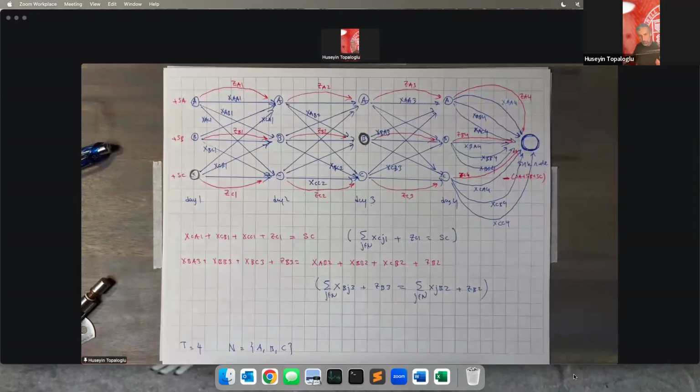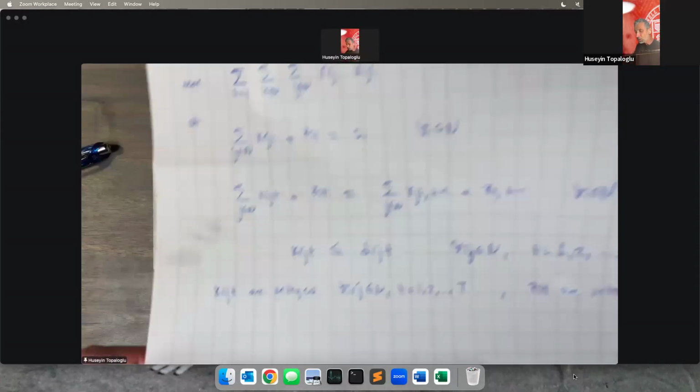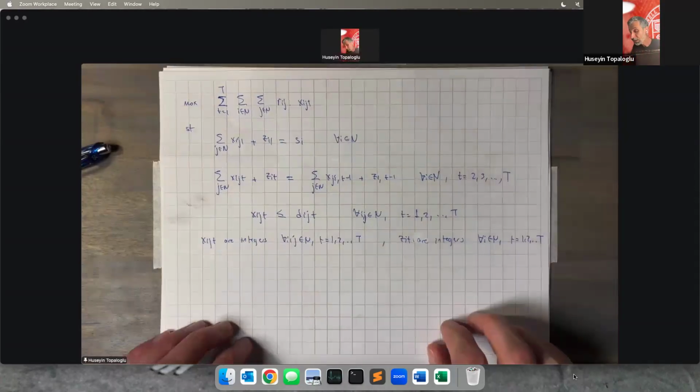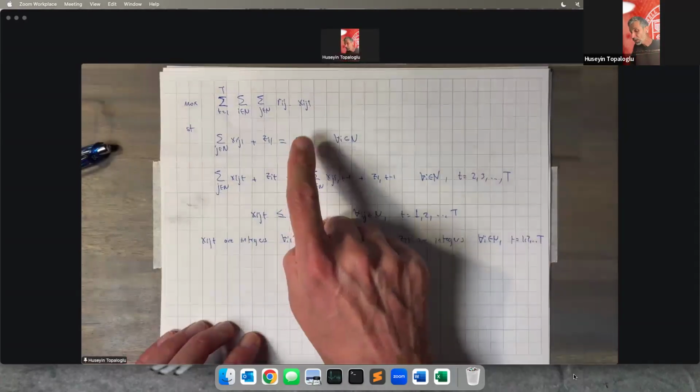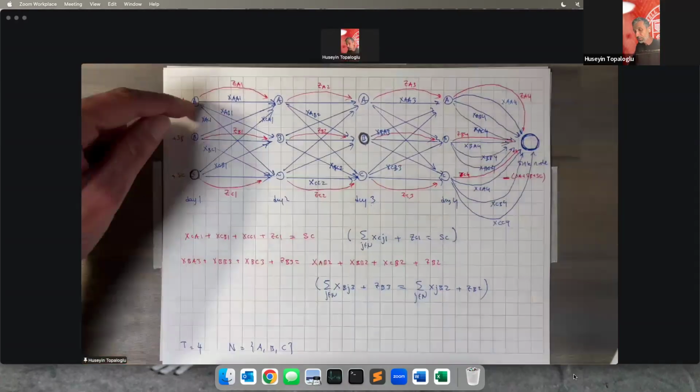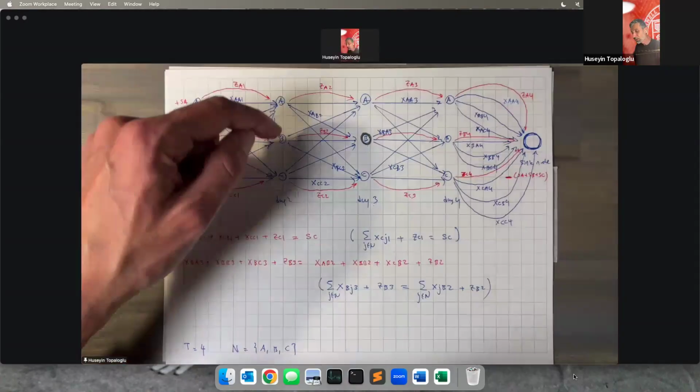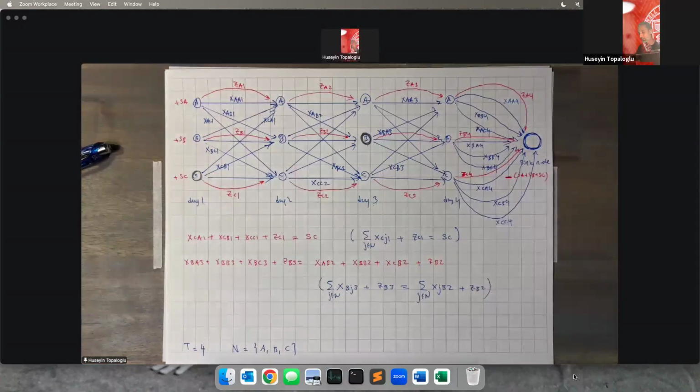Whenever you're speaking the jargon with a person who does optimization, if you just tell them, look, I formulated the problem over a state time network, then they'll immediately get what kind of formulation you're dealing with. Okay, so this is a nice interpretation of the formulation that we wrote. Our formulation of the dynamic driver assignment problem is essentially a network flow problem. These constraints are the flow balance constraints for the nodes at the beginning of our network. And these constraints are the flow balance constraints for the intermediate nodes. Good.